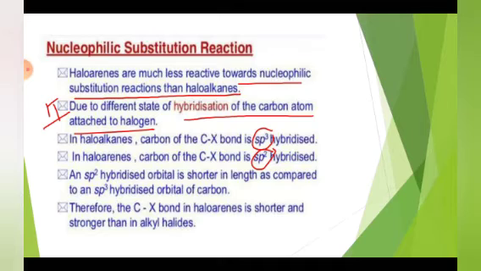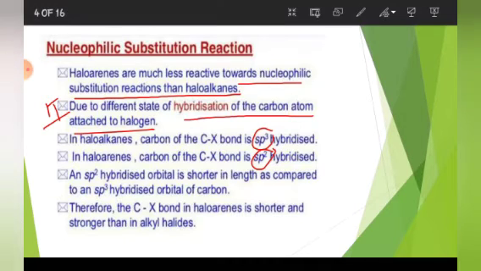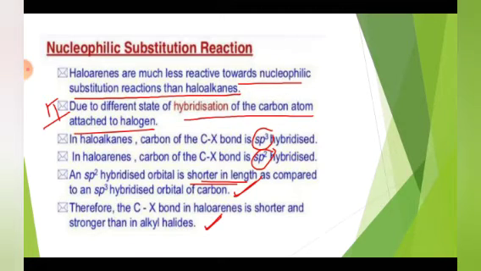The sp2 hybrid orbital is shorter in length as compared to the sp3 hybridized orbital of carbon. Therefore, the C-X bond in haloarene is shorter and stronger than in alkyl halides. So this is the second reason that I have discussed with you for non-reactivity of haloarenes.